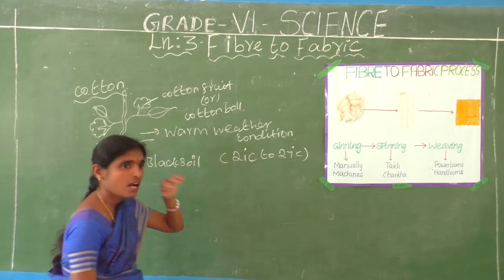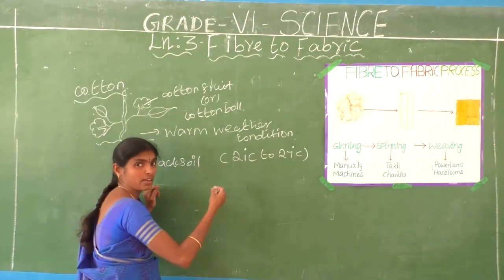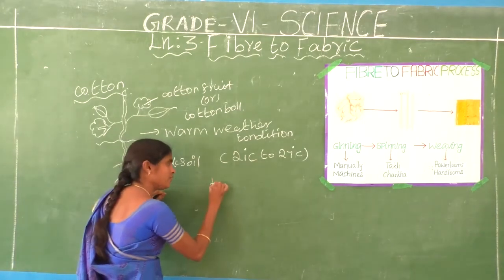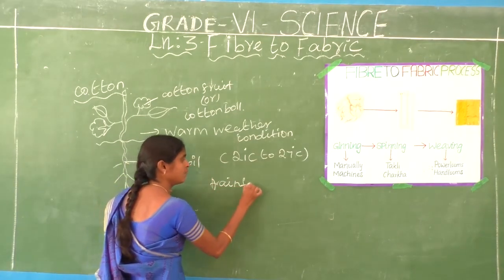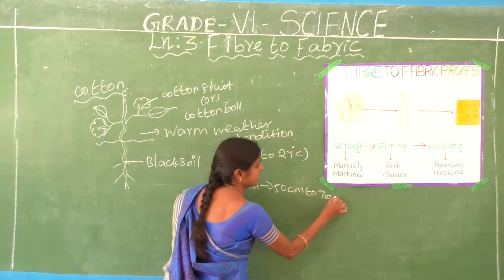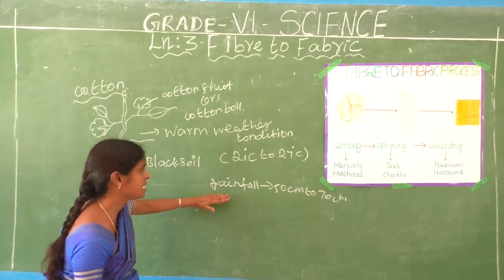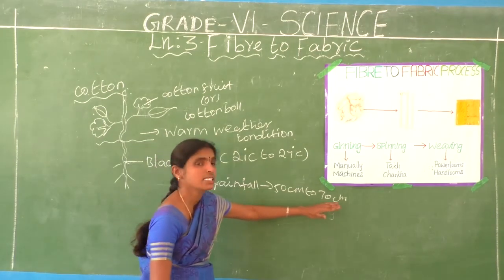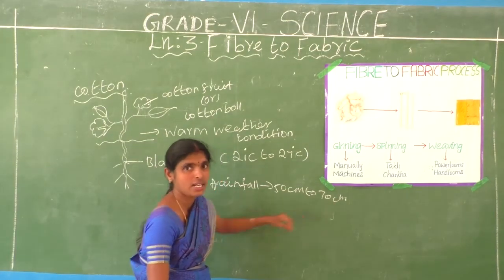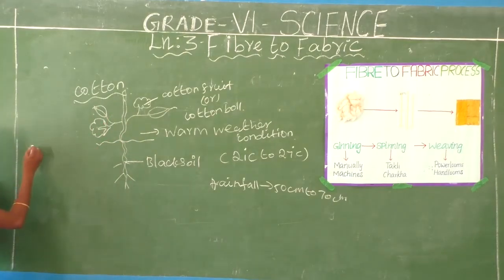Are you understand? What are the rainfall? How much rainfall is present for cotton plant to grow very well? Rainfall 50 centimeter to 70 centimeter. Cotton plant growing very well means the rainfall 50 centimeter to 70 centimeter is present. Are you understand? Okay. Cotton plant is also called the annual shrub. Cotton plant is one of the shrub.